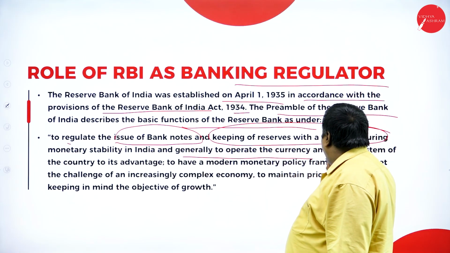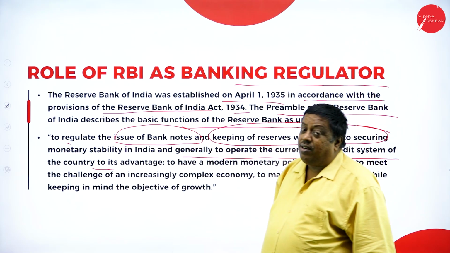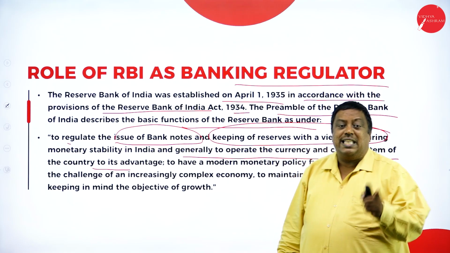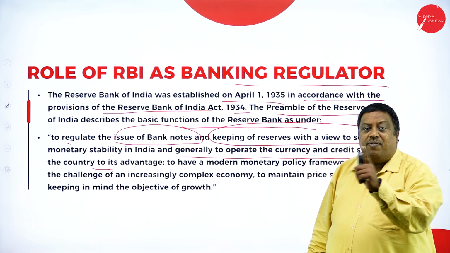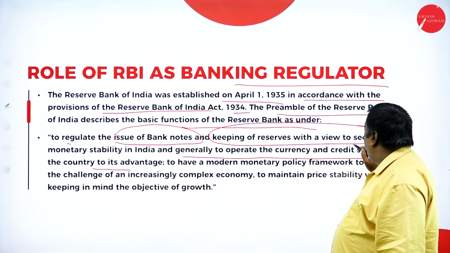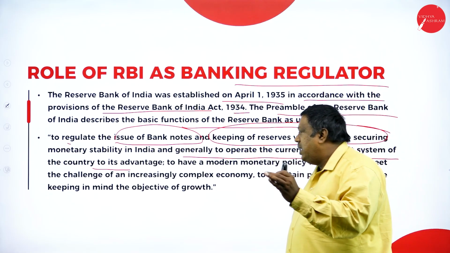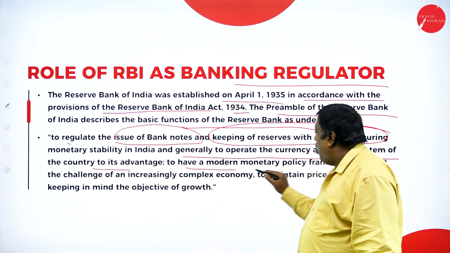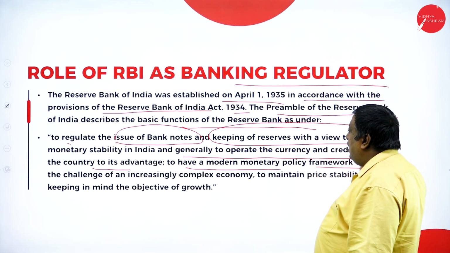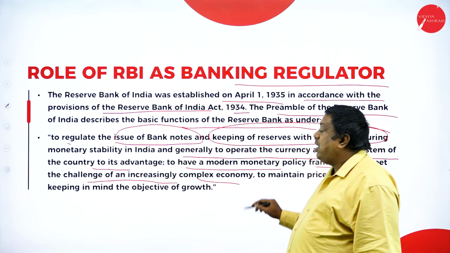Generally, it is to operate the currency and credit system of the country. RBI was established and its main function is to operate the currency and to have better credit facility systems in the country, and a modern monetary policy framework to meet the challenge of an increasingly complex economy.